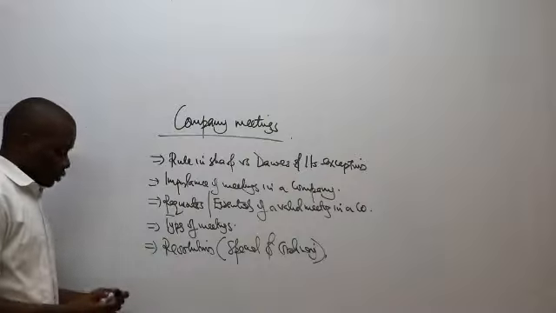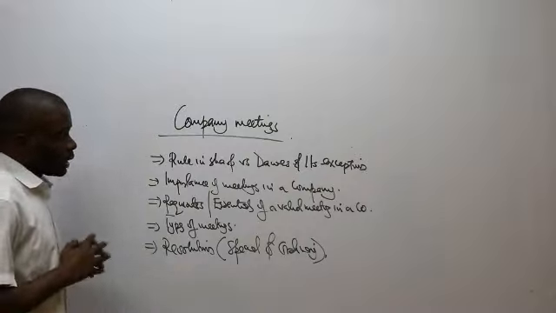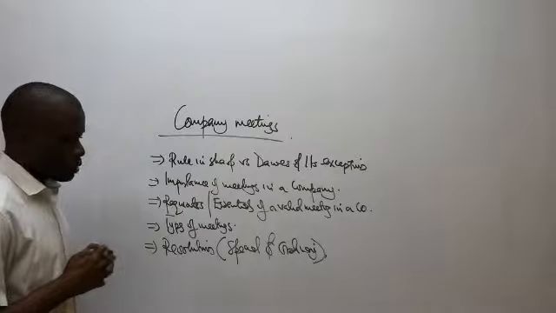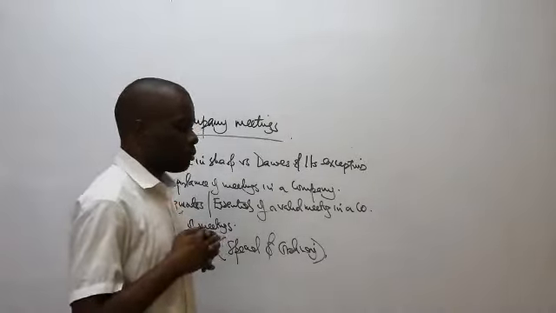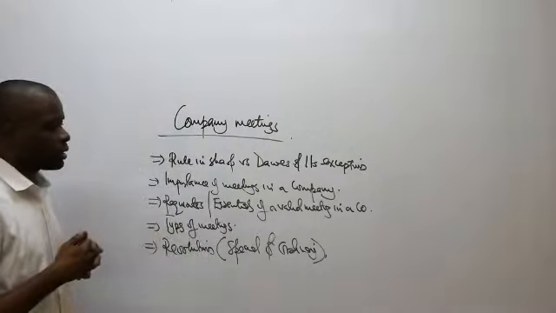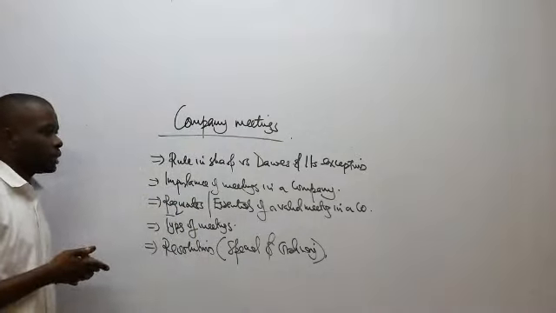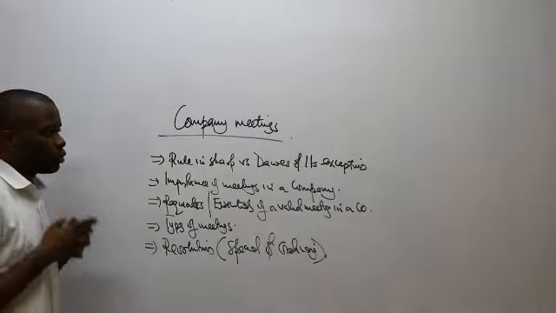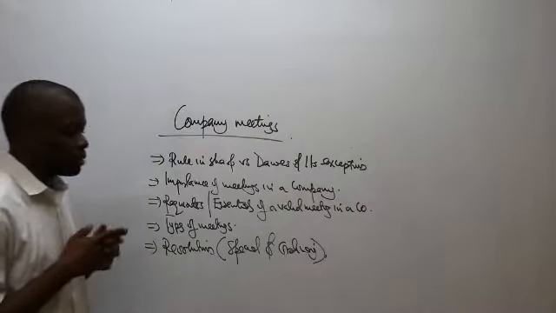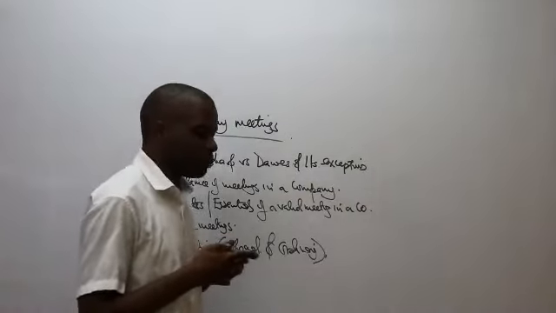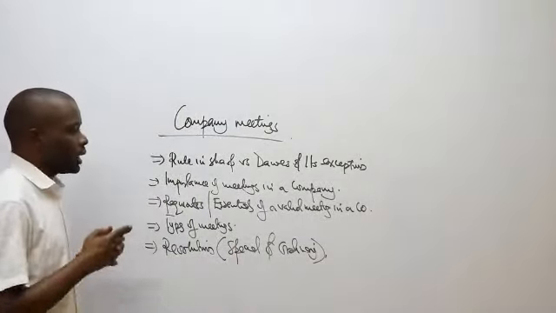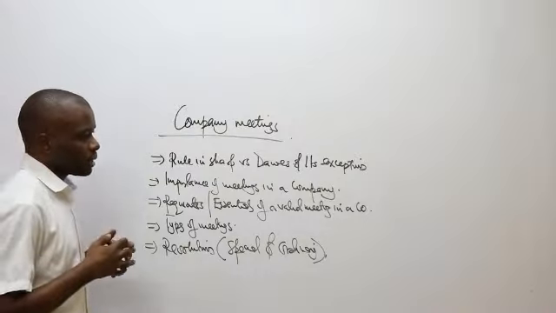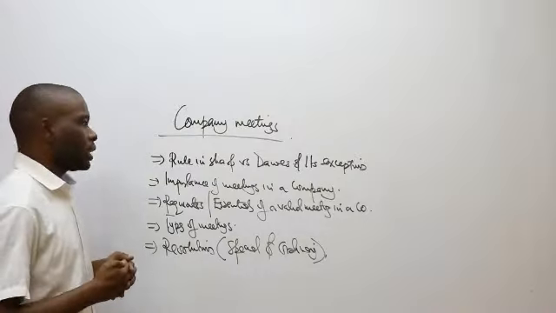So when you talk about carrying out business in a company, business can be smoothly run by people being able to come together and deliberate on the matters concerning the company. Not everything will just go on without coming together as those who are within the company or those who have an interest in the company, like the stakeholders, creditors or shareholders. They must be able to come together and discuss matters that are affecting the company.